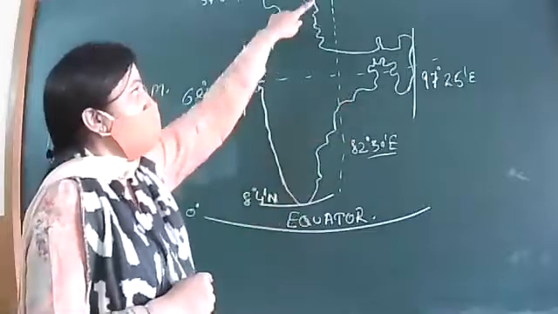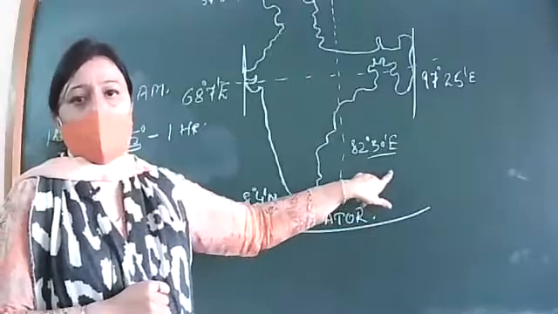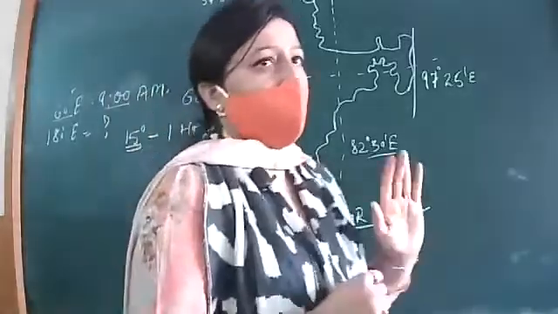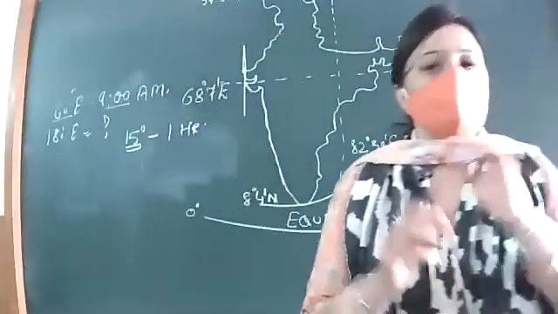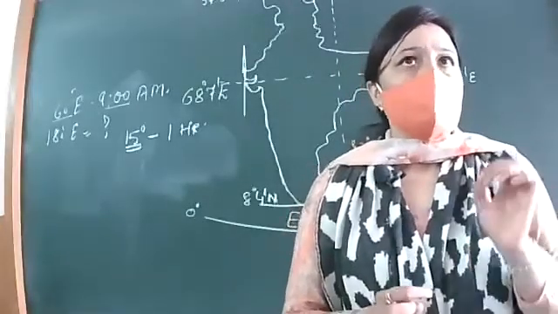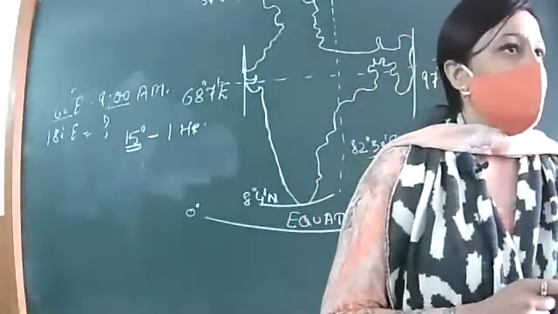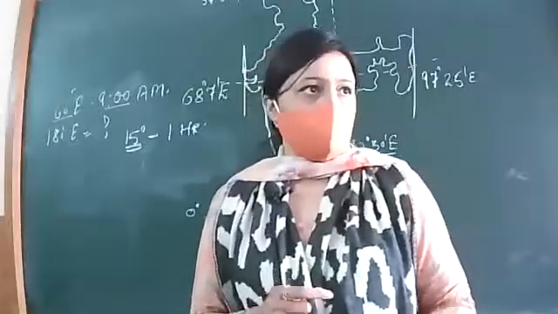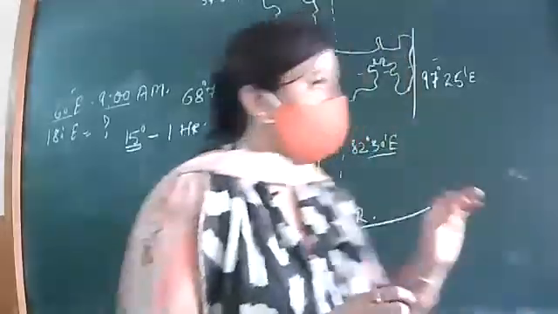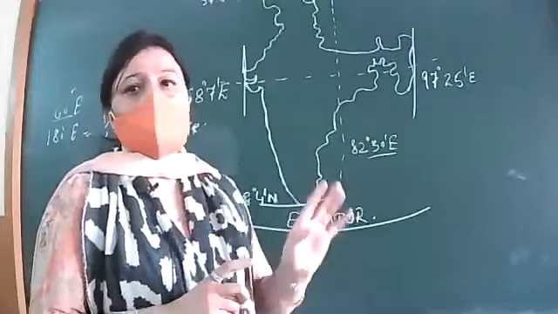Because which one do we follow? 82 degree 30 minute is IST. It means whatever timing is on 82 degree 30 minute east would be followed everywhere. But here my question is, say right now on 82 degree 30 minute east, timing is 9 a.m. Do you think in reality everywhere timing is 9 a.m.? Answer is no.